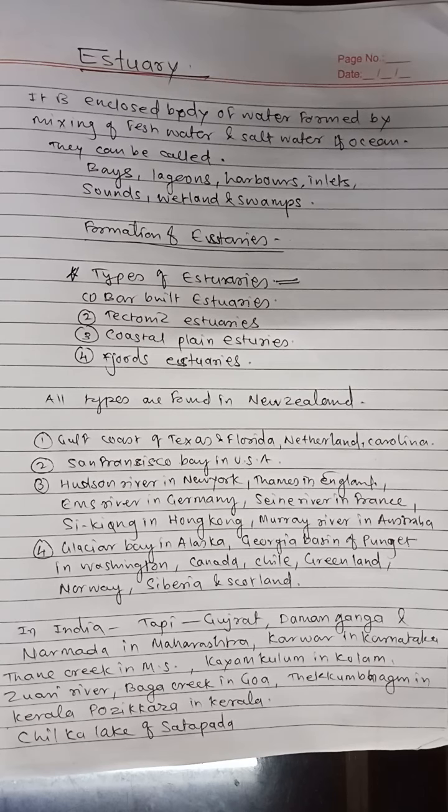Fjords and rias. These are U-shaped valleys formed by glacial action. Fjords are found in areas with long histories of glacier activity, seen along the west coast of the South Island, Glacier Bay in Alaska, the Georgia Basin region of Puget Sound in Washington State, Canada, Chile, Greenland, Norway, Siberia, and Scotland.